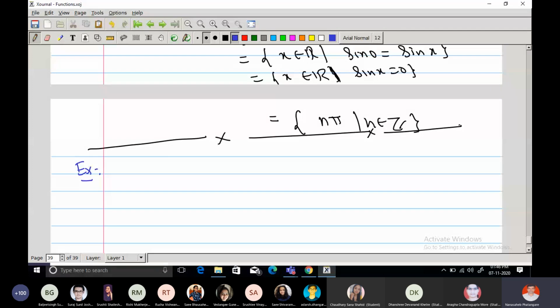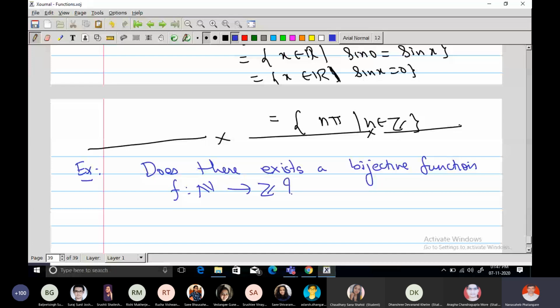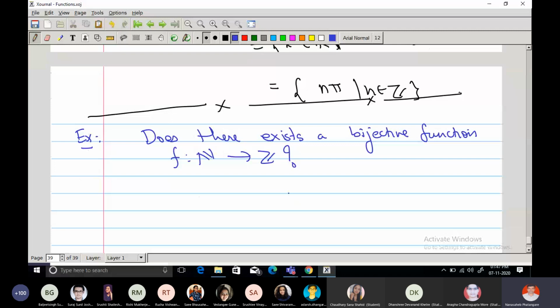Okay, let us come to the point. What we were talking about yesterday: does there exist a bijective function f from natural numbers to integers? Did you find a solution, an answer to this question? Does anybody know the answer?